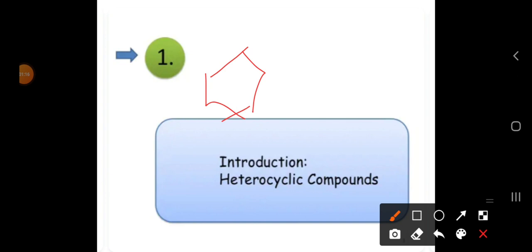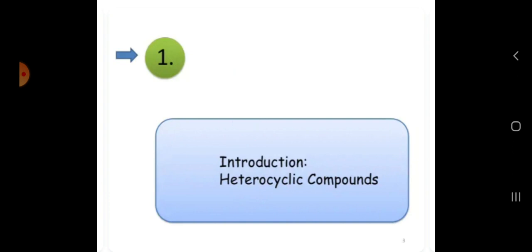Then what is heterocyclic? The ring, everything is the same. If you keep one sulfur or one oxygen or one nitrogen, the carbons are the same, but at the end position there will be some addition of atoms. That means different atoms are used. Those types of things we call heterocyclic compounds.